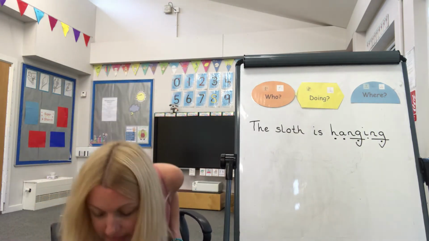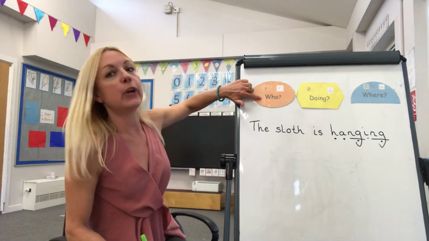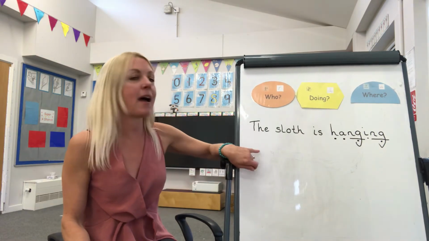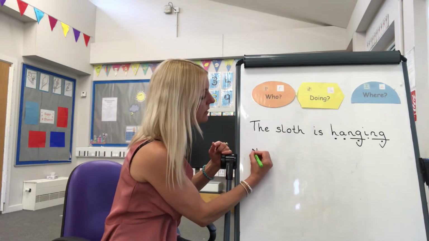Okay, the next one, let's have a look at what I've written down here. The next one, ooh, we've got a who. Now there are lots and lots of insects in the rainforest. So we could have the bug. That's a nice one to sound out. So it's the, with a capital letter again.